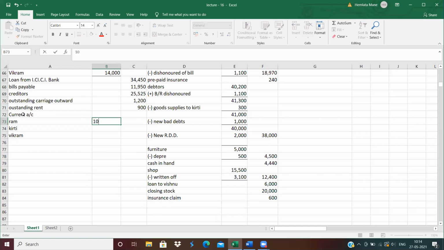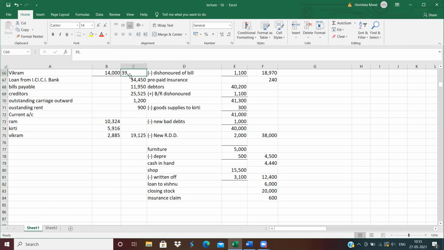Ram is 10,324, Kirti 5,916 and Vikram 2,885. And the total in the outer column is 19,125, and the total of capital is 39,000.